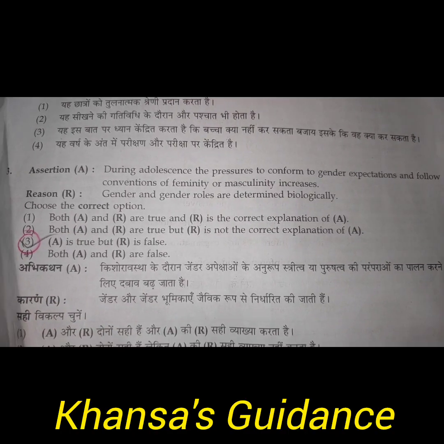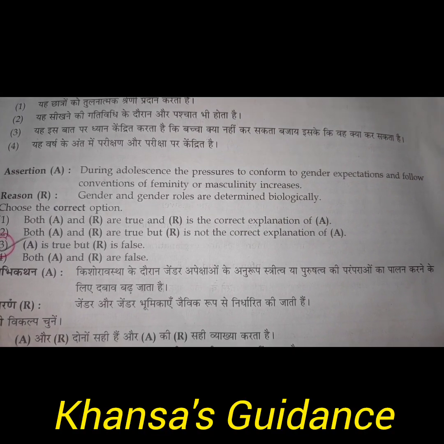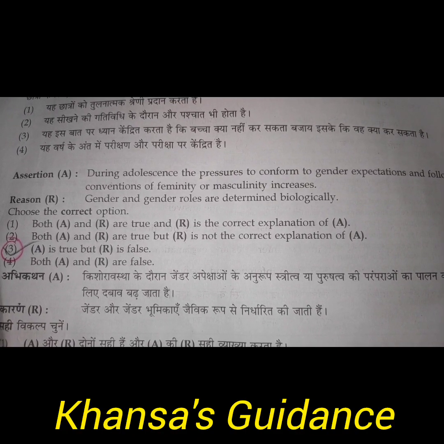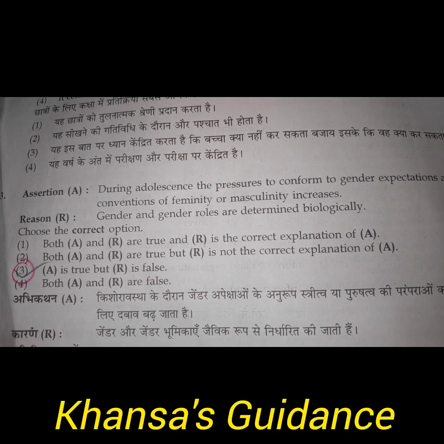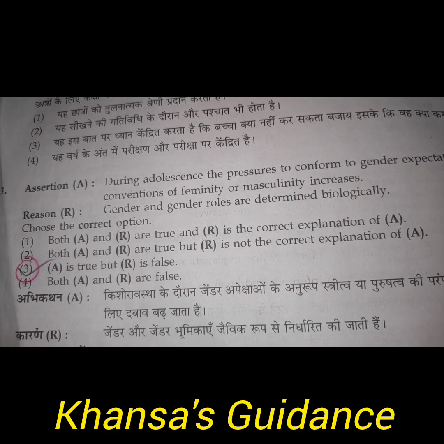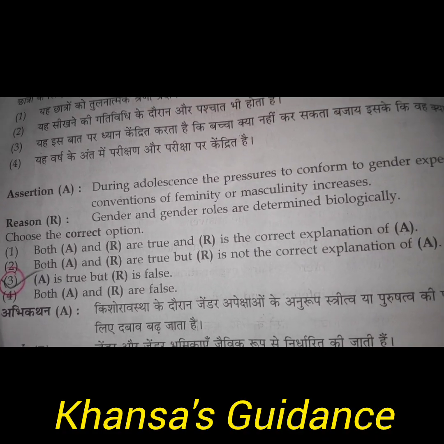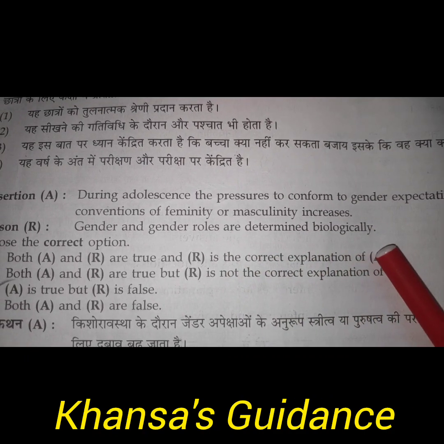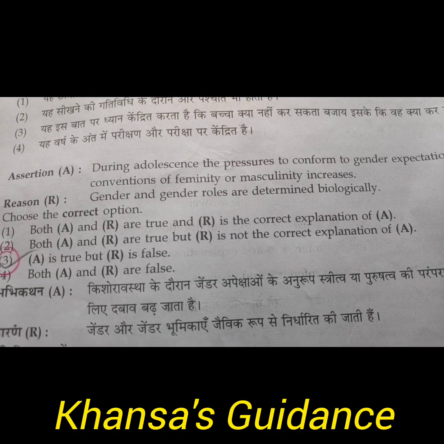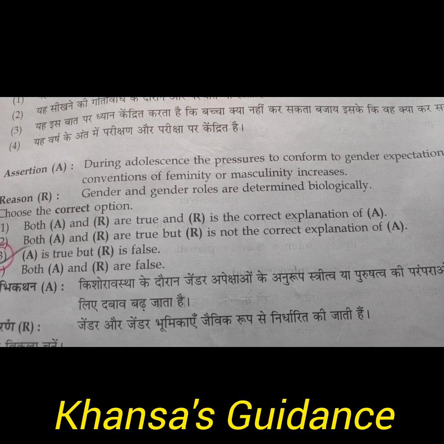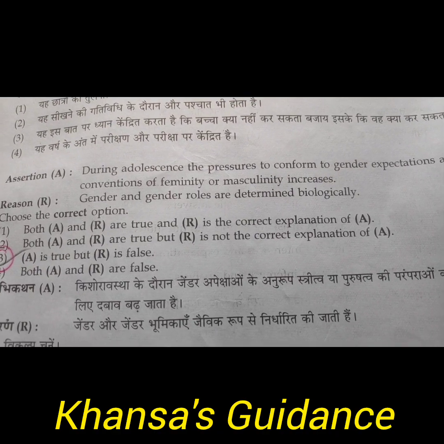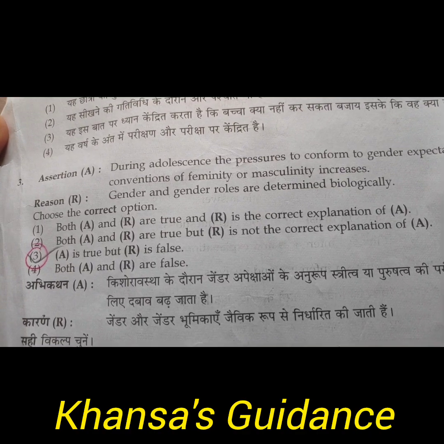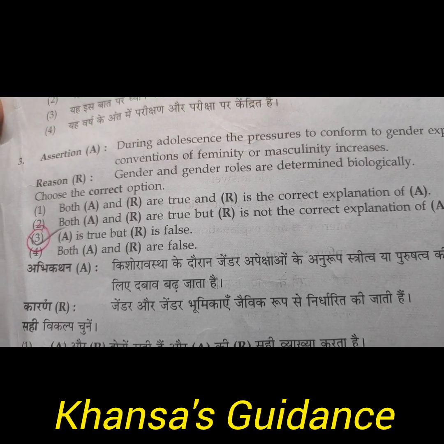The third question is, Assertion: during adolescence the pressure to conform to gender expectations and follow conventions of femininity or masculinity increases. Reason: gender and gender roles are determined biologically. So the answer is A is true but R is false. Why is R false? Because gender and gender roles are determined biologically, not necessarily. Gender is determined biologically, but gender roles are mostly determined by society. What a boy should do, what a girl should do, differs from society to society. So that's why R is false. So the third answer is correct: A is true but R is false.